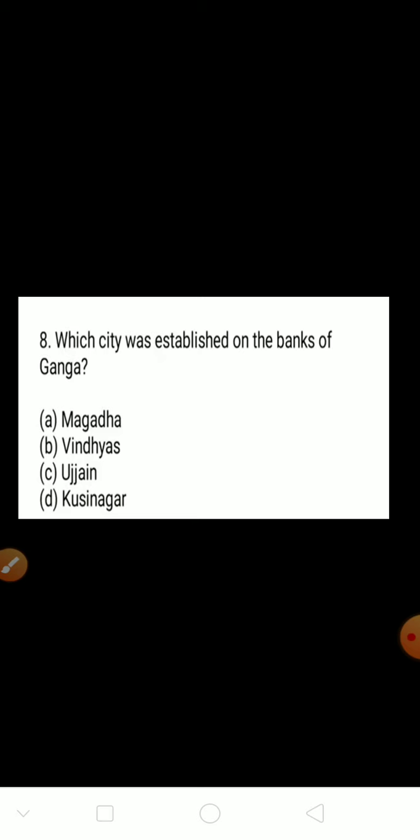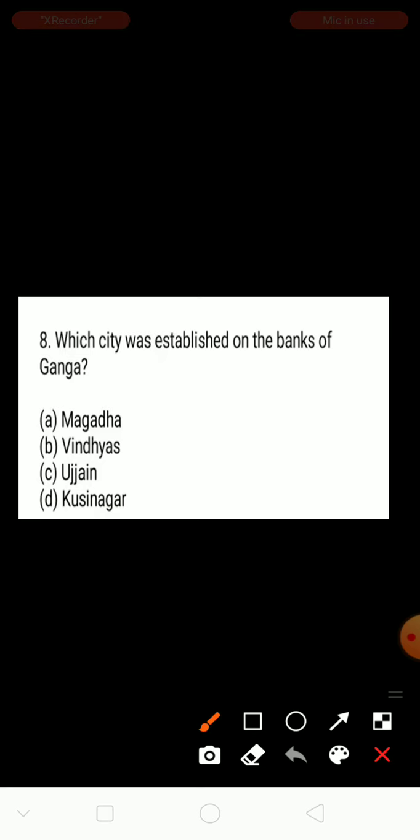Okay, question number 8. Which city was established on the banks of Ganga? Which city was developed, meaning established, on the banks of the river Ganga? Some cities are given here: Magadha, Vindhyas, Ujjain and Kushinagar. So one city is there, that city is Magadha. Magadha city was established on the river bank of Ganga.